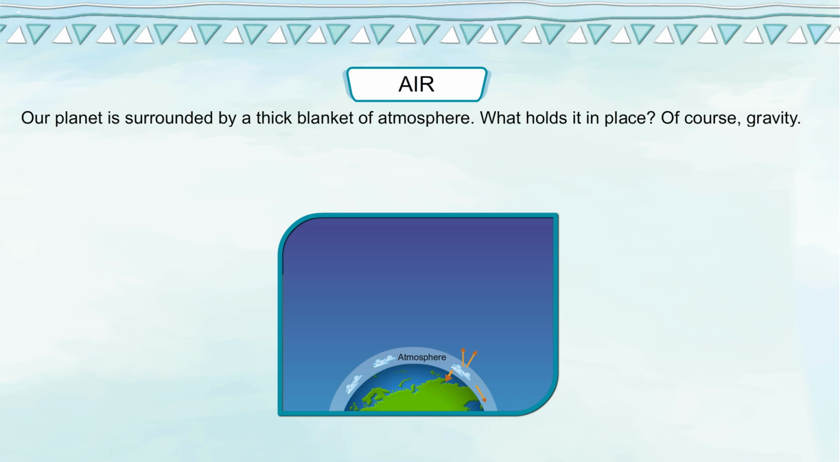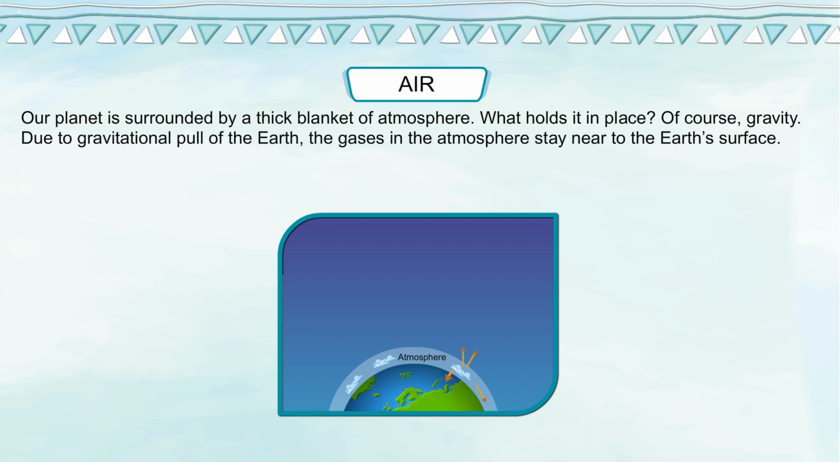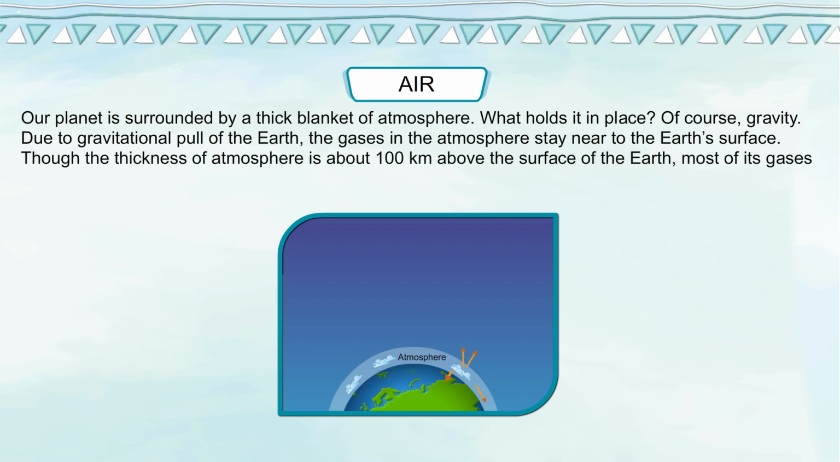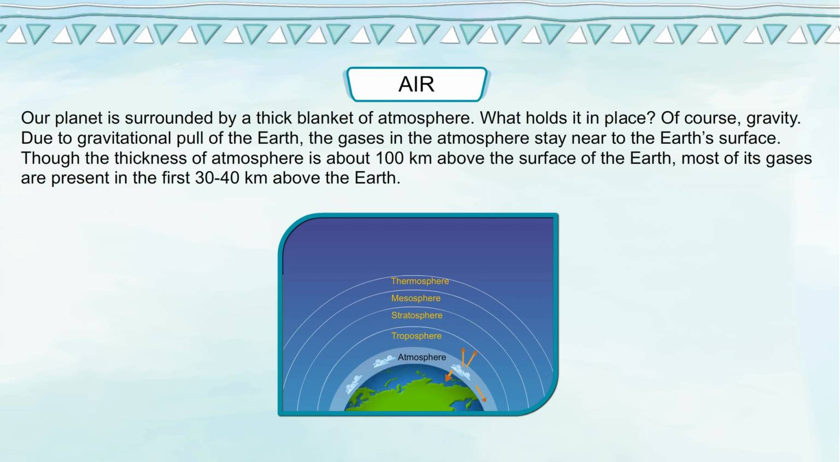Air. Our planet is surrounded by a thick blanket of atmosphere. What holds it in place? Of course, gravity. Due to gravitational pull of the Earth, the gases in the atmosphere stay near to the Earth's surface. Though the thickness of atmosphere is about 100 km above the surface of the Earth, most of its gases are present in the first 30 to 40 km above the Earth.